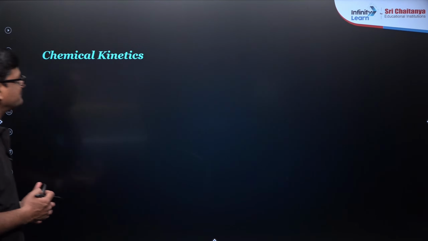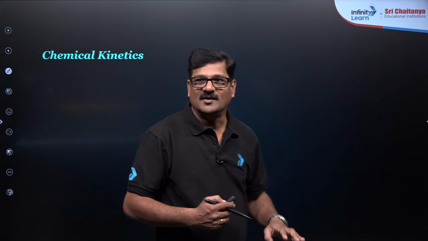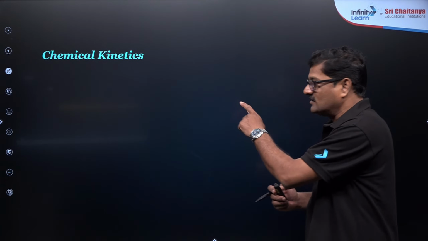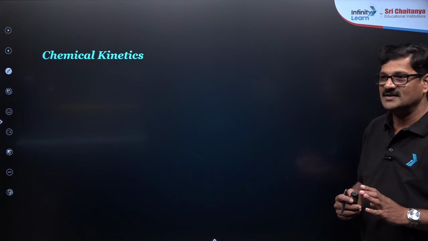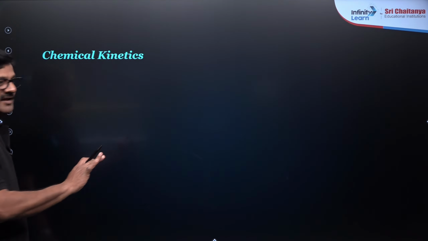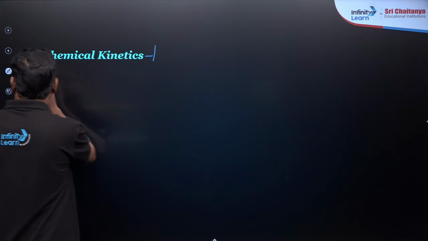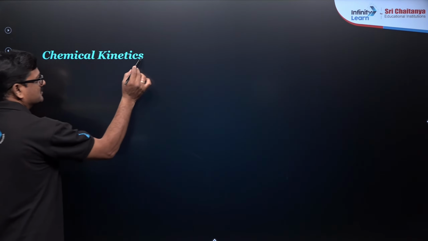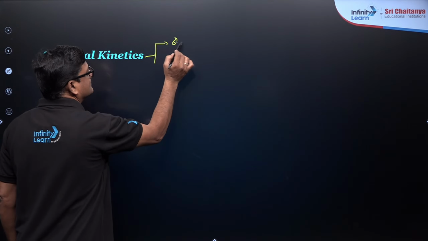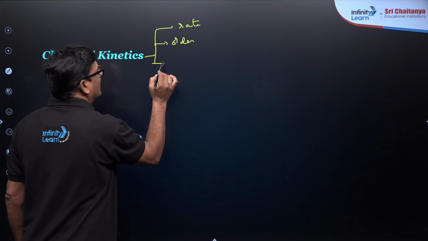Let us see here. Moving ahead, chemical kinetics, both are important. We are going to discuss some graphs also based on this chemical kinetics. In most cases, you will get first order questions in chemical kinetics, and order and molecularity. You can see this is order and molecularity, and the rate, and the Arrhenius equation.